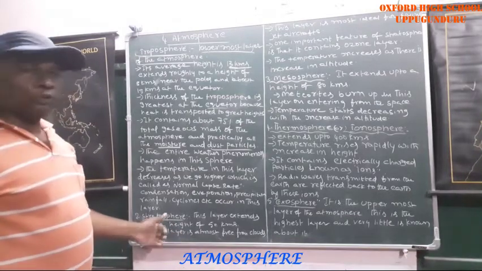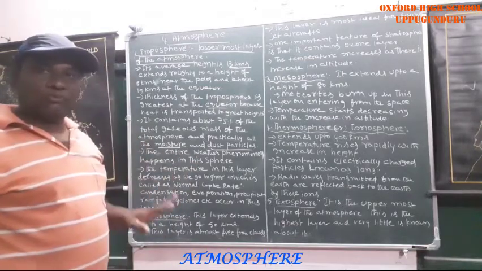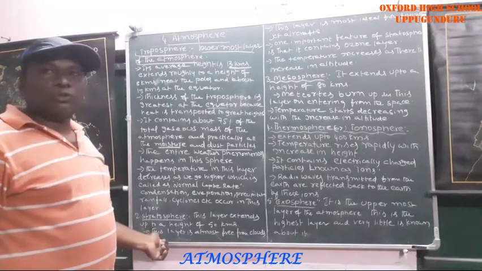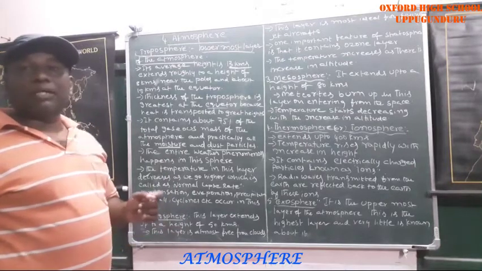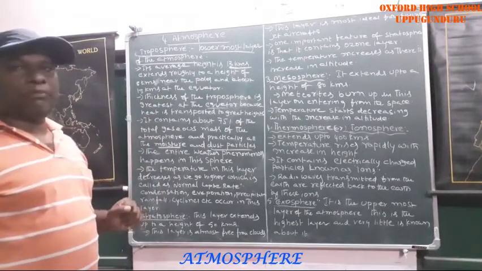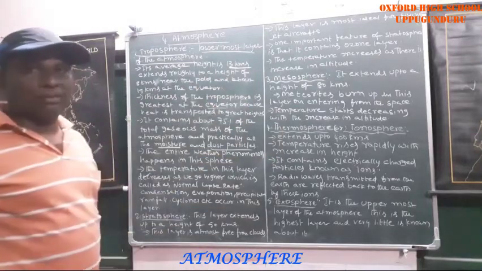Yes, stratosphere. There is no possibility to form or observe clouds in the stratosphere. All the weather phenomena take place in the troposphere. Remember that.